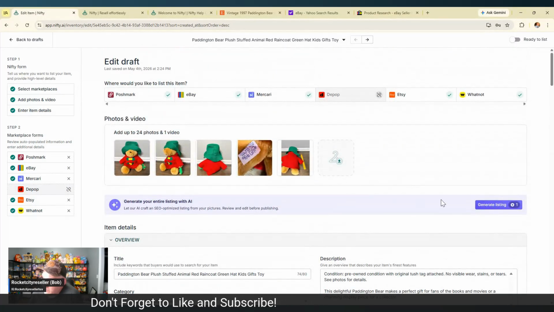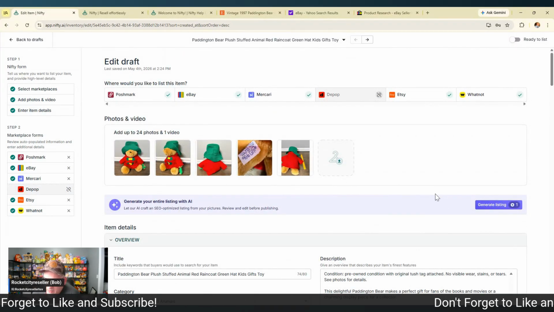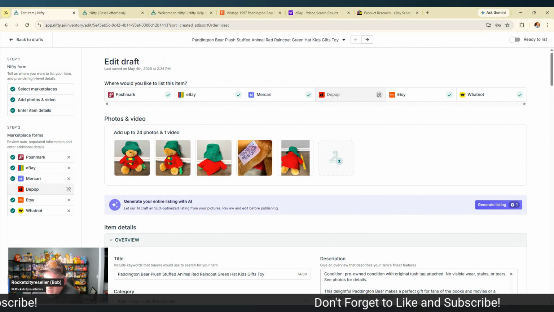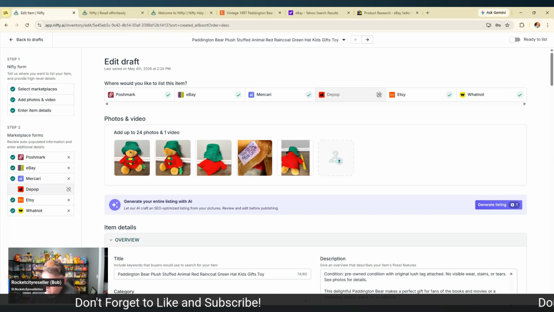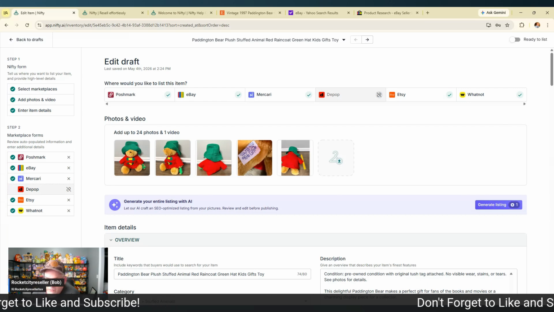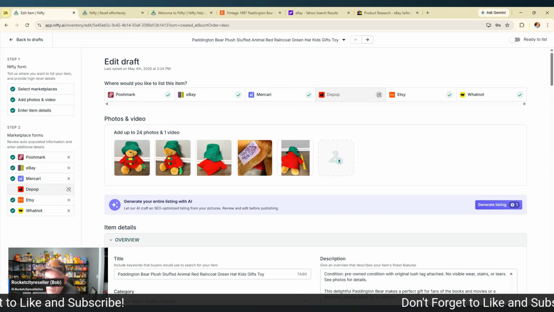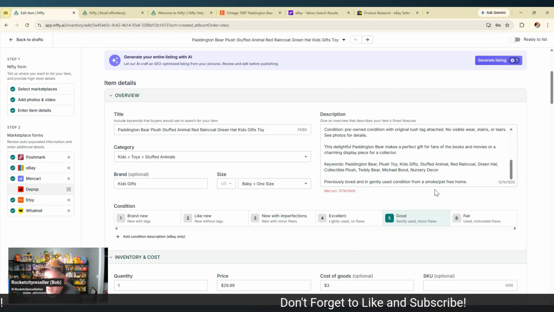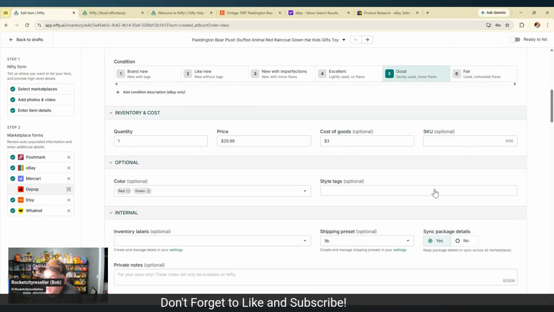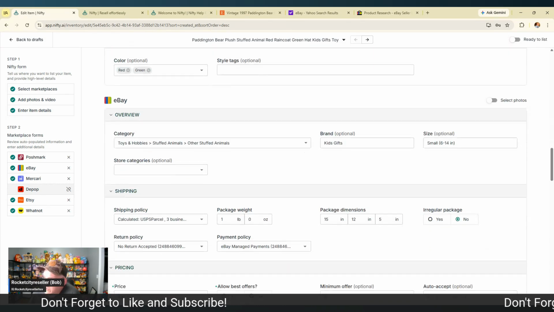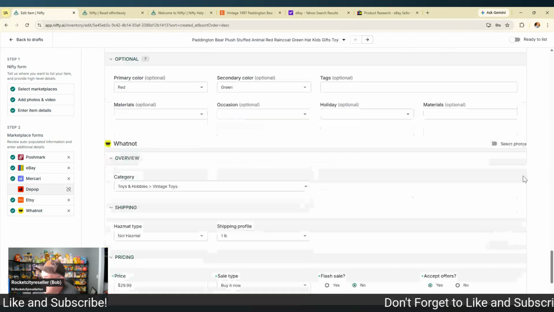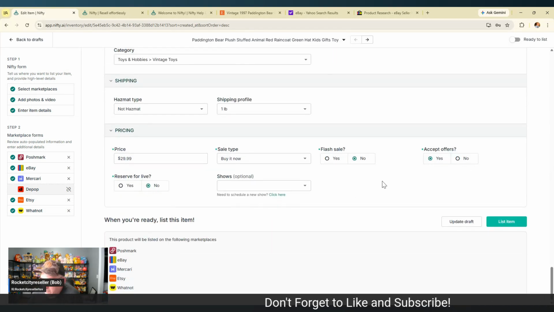Now, if we recall from the pricing structure, basic lower end store gets about 500 credits. I think over 1,500 listings, you can get up to 1,000 credits for an additional $20. If you happen to get through your credits, how that's worked in the past for us, I believe it was $5 for another 500 credits. It's been a while since I've had to purchase credits, but it is an option to purchase more smart credits if you're in the process of moving over a really big store. So don't be afraid of the cost of credits. It's pretty reasonable, I think. Like I said, it's going to pay for itself.